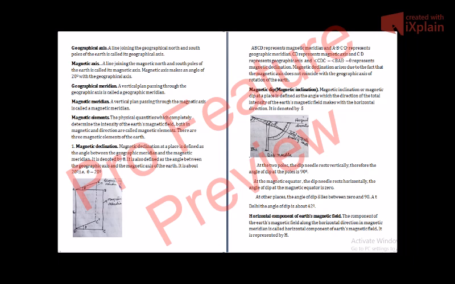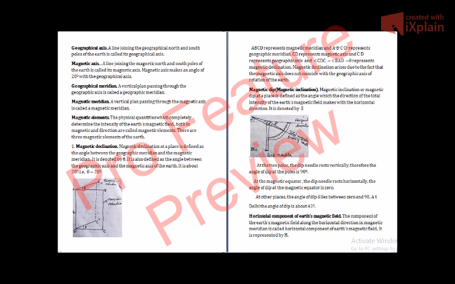So at poles, the magnetic inclination, or what we call magnetic dip. Dip means it just comes down, as you dip your finger in water. Similarly, it dips down. So at poles, it makes an angle of 90 degrees. So magnetic inclination or magnetic dip at the poles, south pole and north pole of the earth, is 90 degrees.